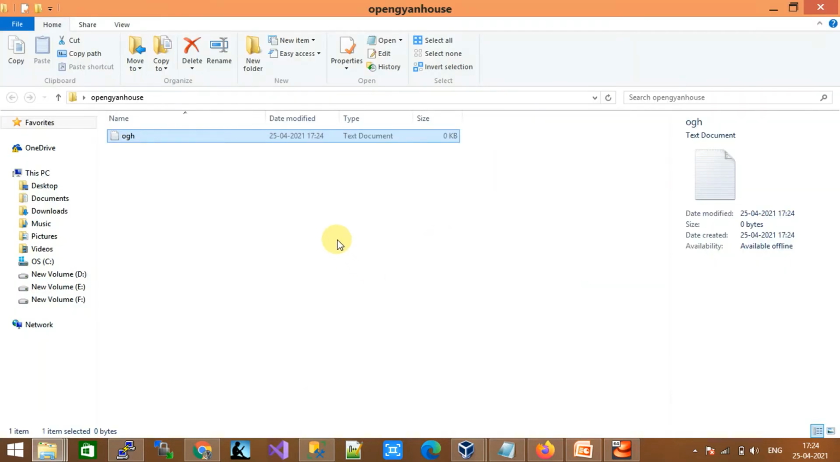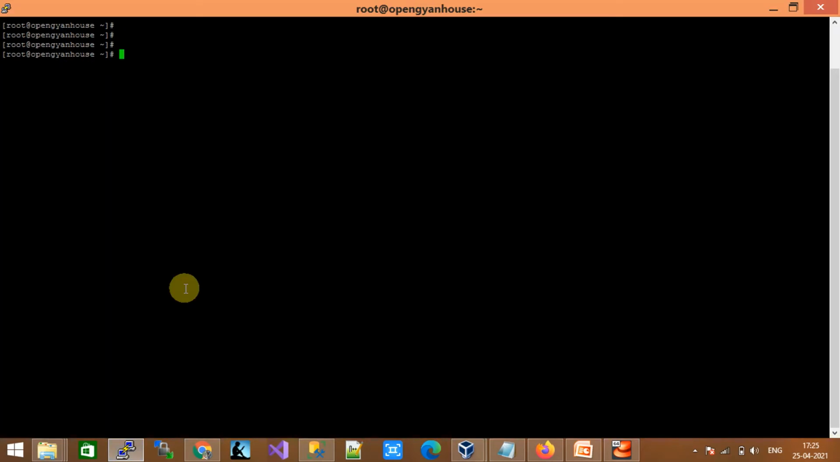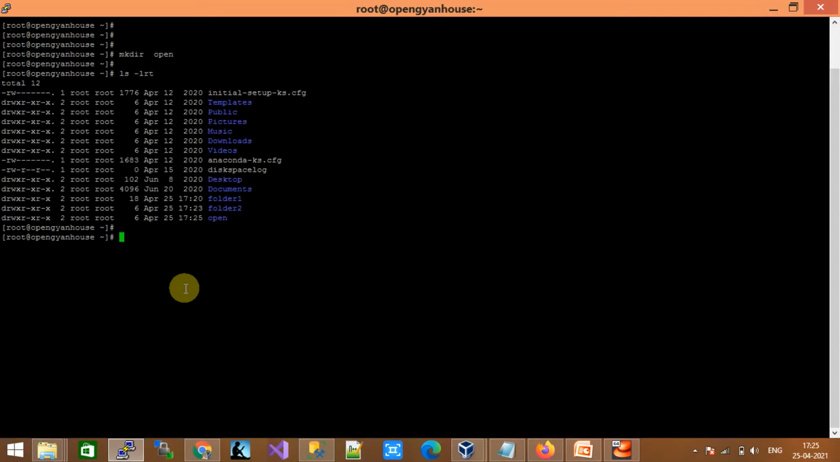If I want to do the same thing in Linux, there are a few commands that you have to run. One command is mkdir. If I want to create a directory, you run the command mkdir and then the directory name. Suppose the directory name is open. If you want to list all the files and directories, you can see open is there.